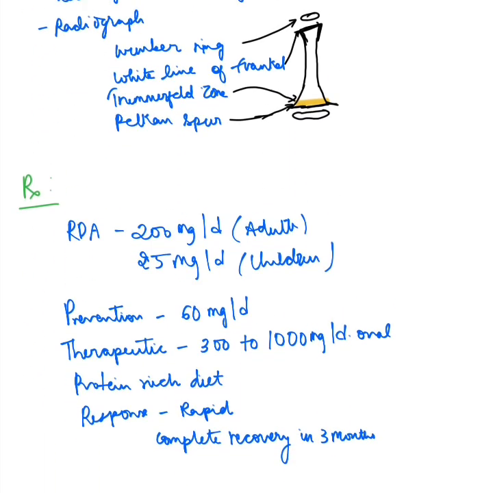Coming to treatment, the recommended dietary allowance for adults is 200 milligrams per day, and for children is 25 milligrams per day. For the sake of prevention of vitamin C deficiency, we can do supplementation of about 60 milligrams per day of vitamin C. But for therapeutic purposes, 300 to 1000 milligrams per day orally should be given, and a protein-rich diet should also be suggested. Following this treatment, the response is very rapid and complete recovery is seen in 3 months.